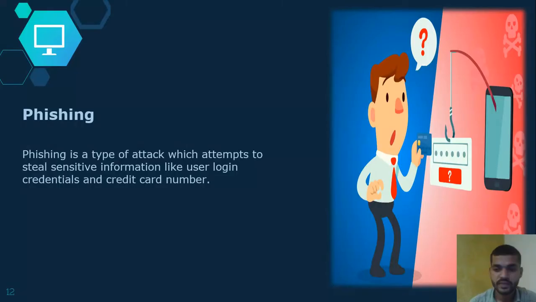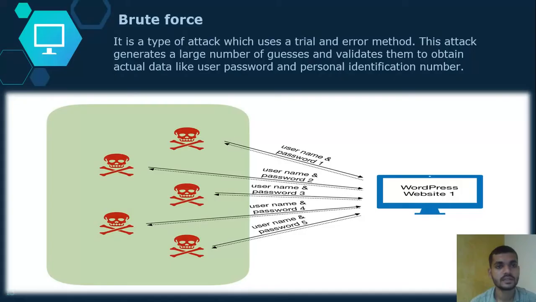This is one type of phishing that we have seen now. Next attack is brute force attack. This is the type of attack where the attacker uses a trial and error method. This attack generates a large number of cases and validates them to obtain actual data like user passwords and personal identification numbers. These attacks are like guessing. They try one query after another. Which query will match? They don't know, but they just try.